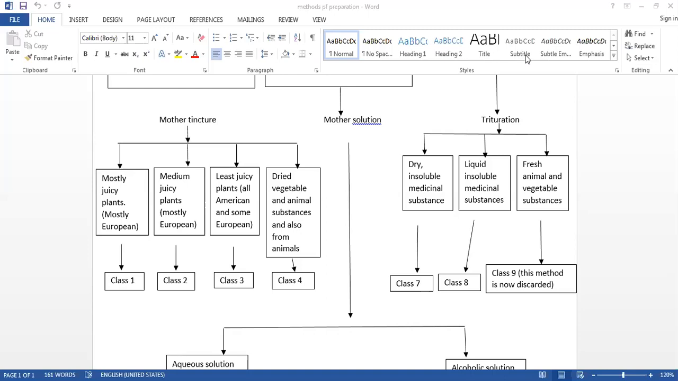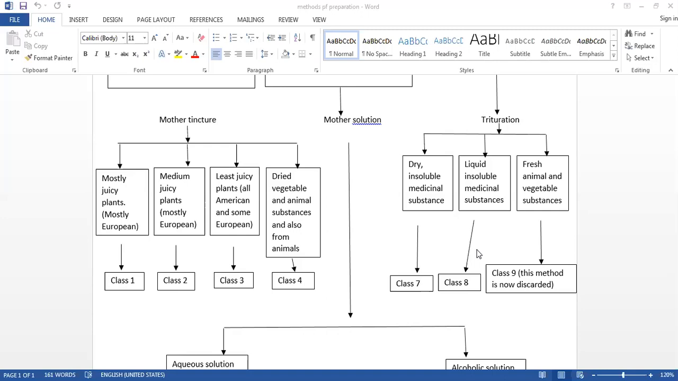So again we know the process of trituration. We have seen it divided into 3 parts or 33 parts and triturated for 1 hour by using the methods of rubbing, mixing and scraping. So follow the procedure and do the trituration under the class 7.